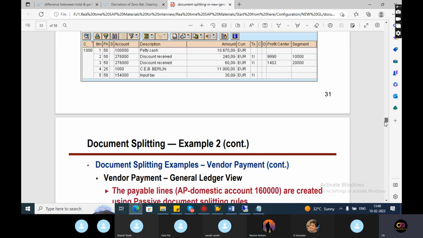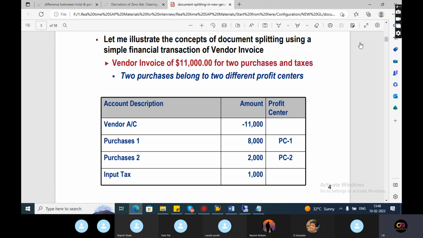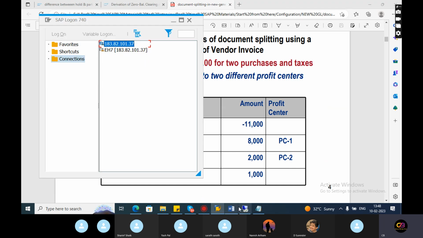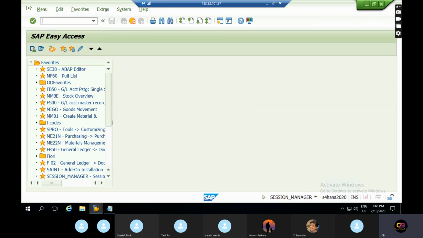See, I will show you again. This is the vendor, right? Yes, sir. Every vendor has a reconciliation GL, right? You can see the reconciliation GL here.